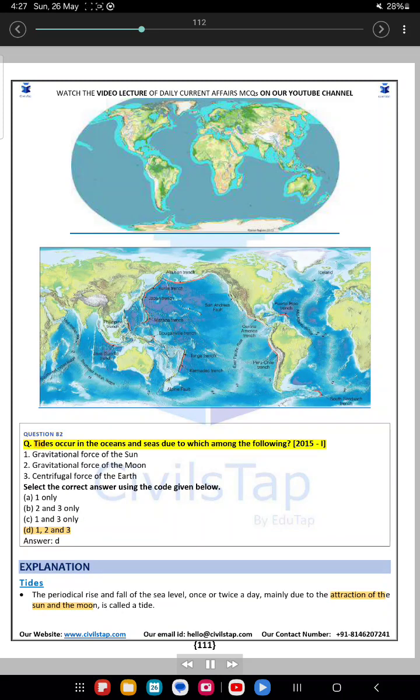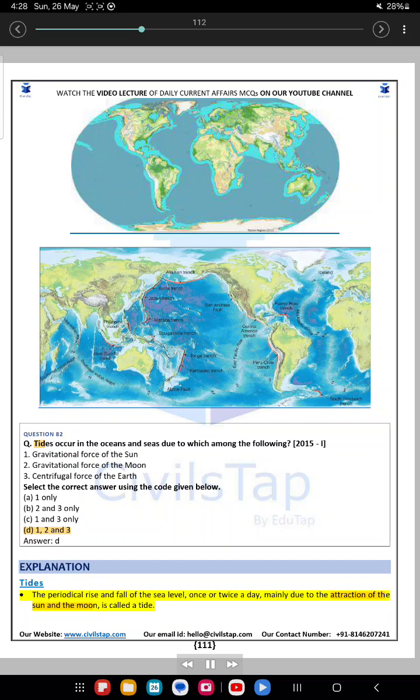Question 82. Tides occur in the oceans and seas due to which among the following? 2059. 1. Gravitational force of the sun. 2. Gravitational force of the moon. 3. Centrifugal force of the earth. Select the correct answer using the code given below. A. 1 only. B. 2 and 3 only. C. 1 and 3 only. D. 1, 2 and 3. Answer D. Explanation. Tides.